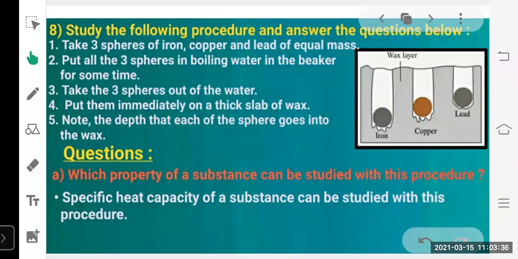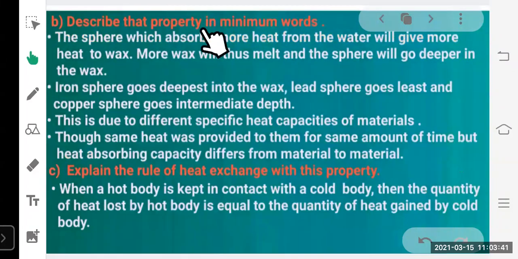So you have to remember this term, specific heat capacity. Next question is, describe that property in minimum words. So you have to explain here the specific heat capacity in minimum words. The sphere which absorbs more heat from the water will give more heat to wax. So more wax will thus melt and the sphere will go deeper in the wax. So the iron sphere goes deepest into the wax. The lead sphere goes least, and the copper sphere goes to intermediate depth. So this is due to different specific heat capacities of materials.